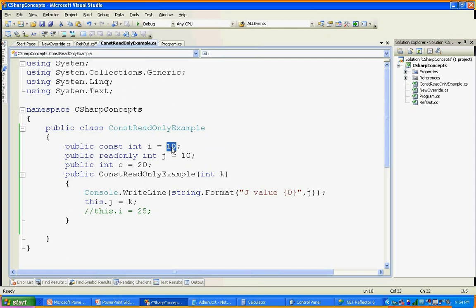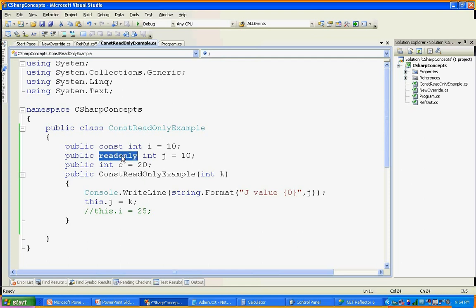This value is going to be stored inside the DLL or the exe. If it is an exe, it is stored inside the exe. If it is a DLL, inside the DLL. I'm going to show you how we can check that inside the DLL or exe. And you cannot make a constant static, because the static nature is different and the storing of the constant value is different. So we cannot specify constant variables as static.